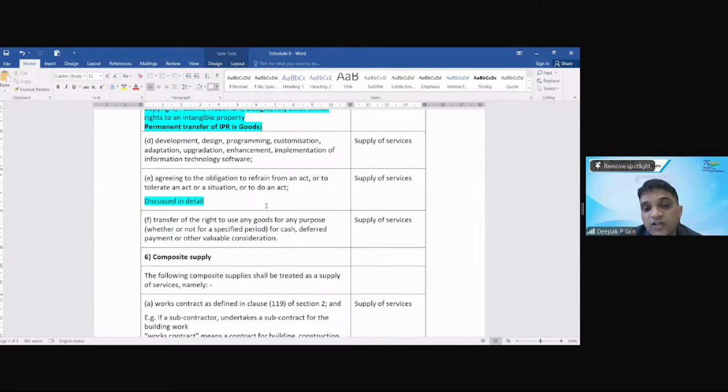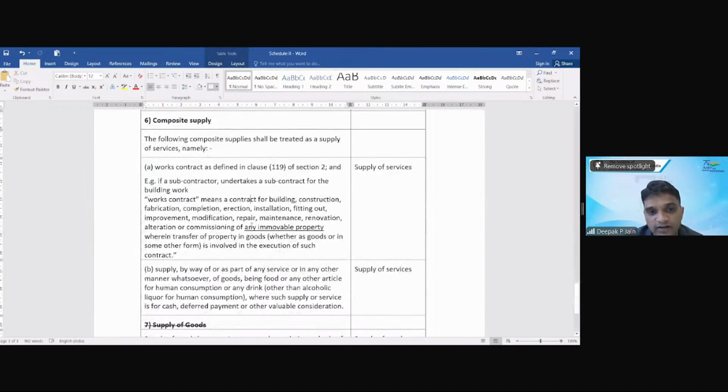Then transfer of right to use any goods for any purpose, for cash, deferred payment or other valuable consideration. Right to use any goods. आपको कुछ गुड्स दिया गया है, you can use it and return it back to me, it is again supply of service. Then composite supply में works contracts, any kind of works contract on any immovable property is supply of service. जैसे बिल्डिंग का भी हमने देख लिया है, उसके अलावा जो भी immovable property के related works contract होता है, क्या होता है? Contract of building, construction, fabrication, completion, erection, anything which you do is all supply of service.